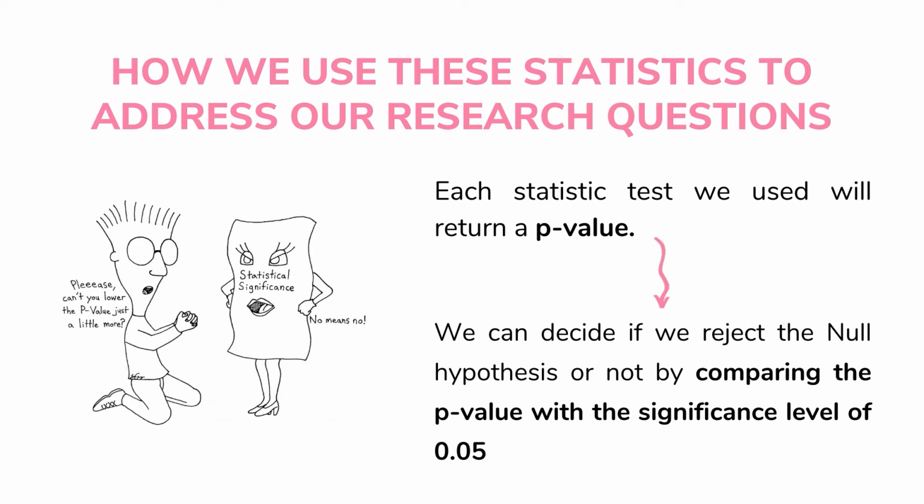Based on the p-value, we can decide if we reject the null hypothesis or not by comparing it with 0.05. If it is larger than 0.05, we cannot reject the null hypothesis, and if it is smaller than 0.05, we can reject the null hypothesis.